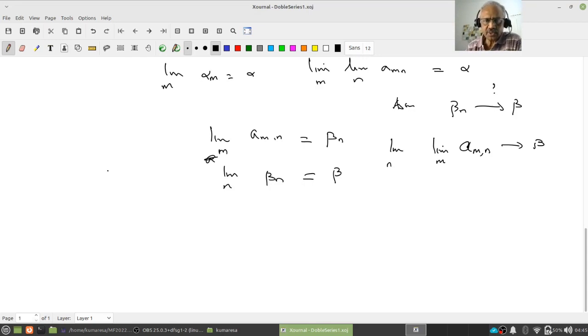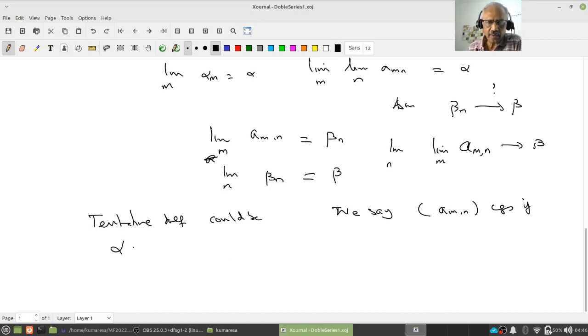So what is the most natural question you can ask? Okay, a tentative definition could be: we say a_mn converges if alpha equals beta. Notice that even though I wrote it simply, it means a lot of things. What is that?